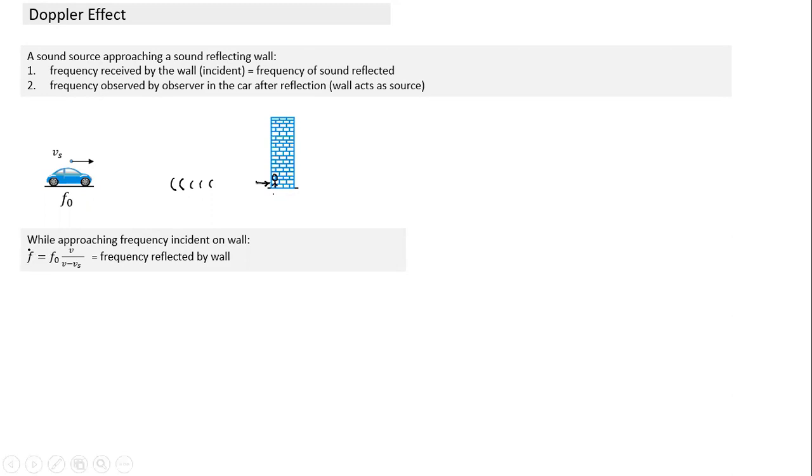So if we represent it in the form of a figure, this is what it would look like. This is the first step, where this acts as a source and this acts as an observer. Now this becomes the source and this becomes the observer. And what will be the frequency of this source? This frequency will not be f0 here. This frequency will be this term, the frequency we calculated.